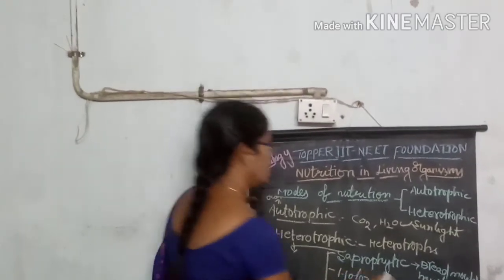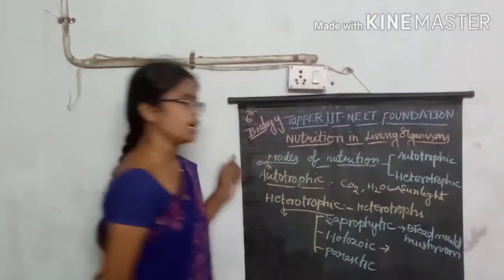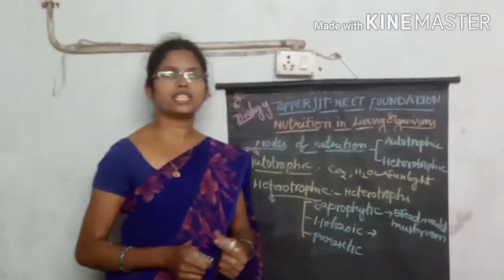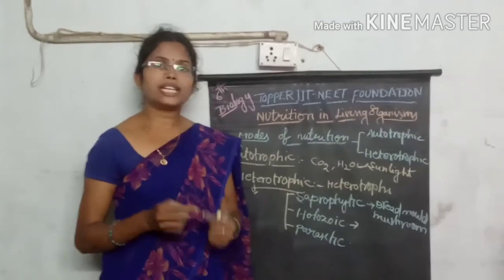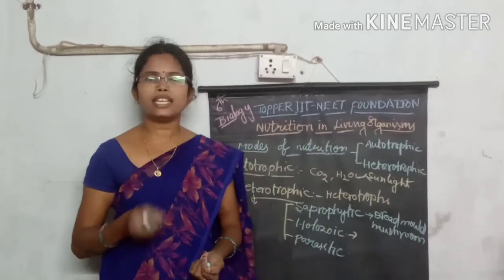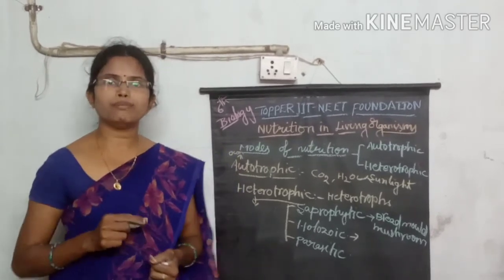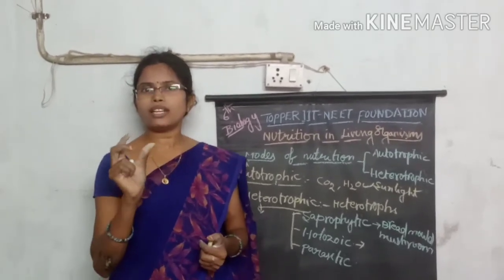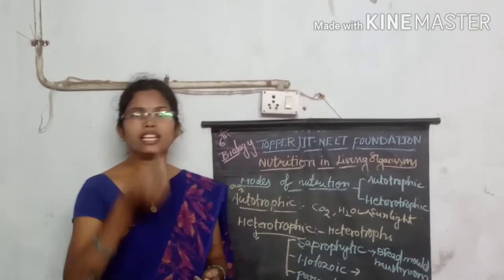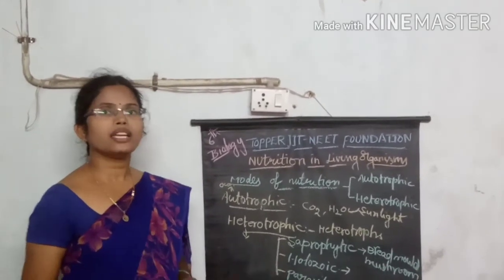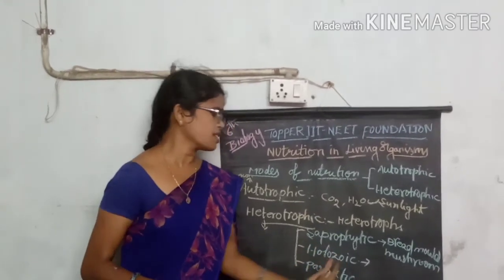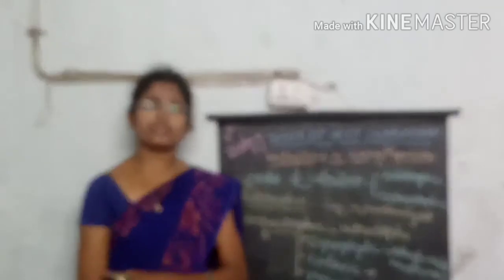Then coming to another important one, that is called holozoic nutrition. In holozoic nutrition, the organisms take total food material with the help of the mouth. The food material, in a complex manner, is taken into the organism's body, and that process is called holozoic nutrition.